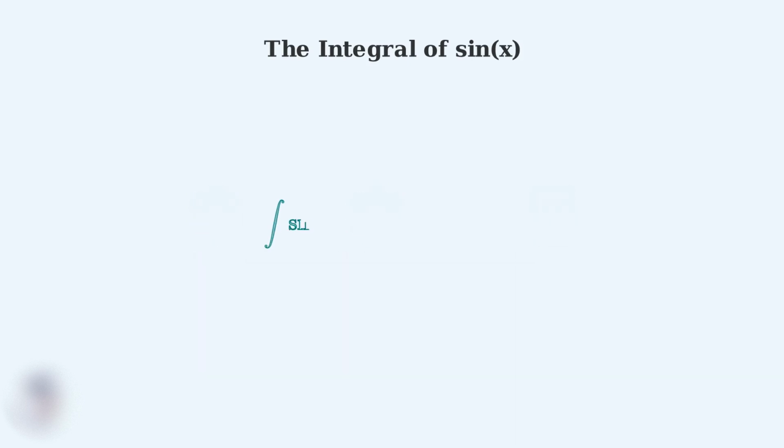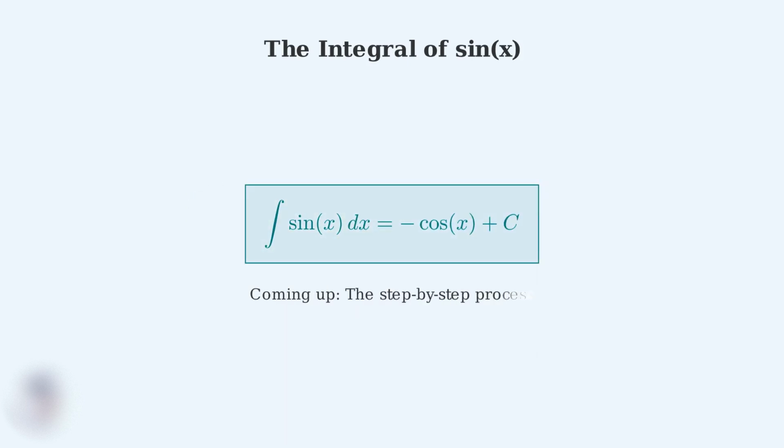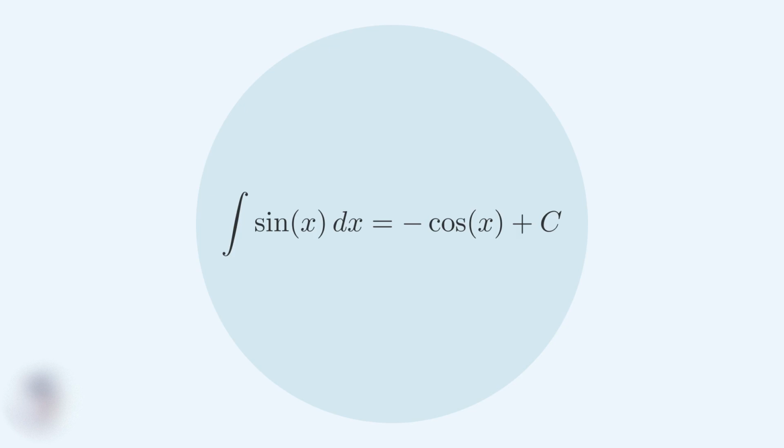In the next sections, we'll discover the exact formula for this integral, work through the step-by-step process, and solve practical examples. By the end, you'll confidently integrate sine functions in any context. The integral of sine x has a beautifully simple formula. When we integrate sine of x, we get negative cosine of x plus a constant c.